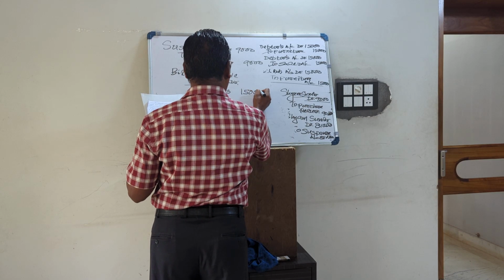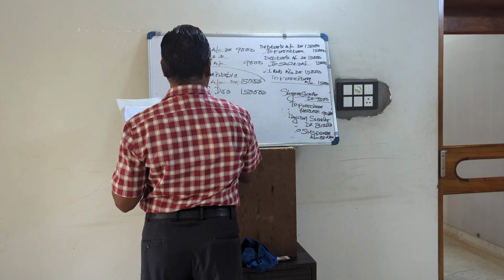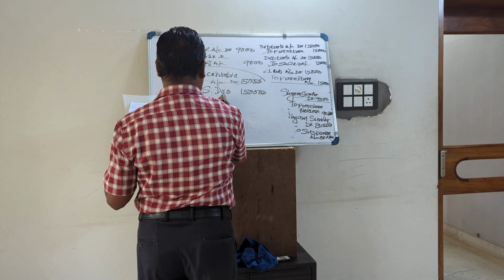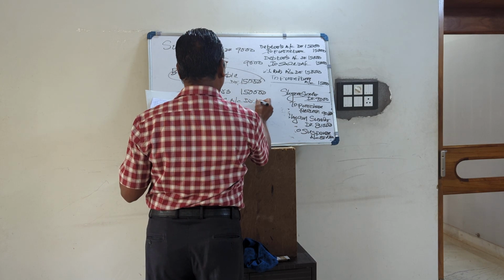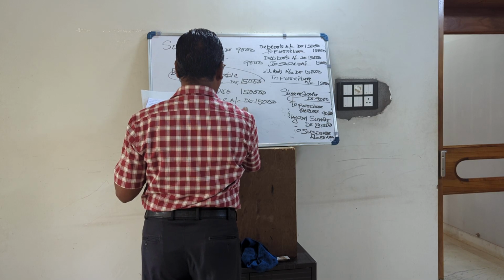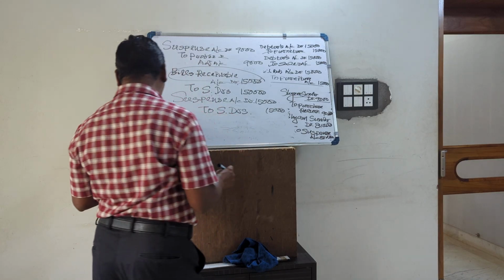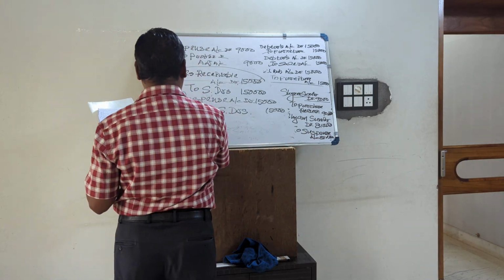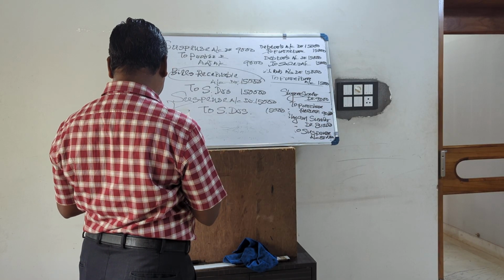That means bills receivable is entered, the debit is done, but the credit is not done. So what will we do? We will debit suspense account, 15,000 to sundry debtor. Being bills receivable of 15,000 left unposted to sundry debtor account, now rectified. So we will debit suspense, credit sundry debtor.